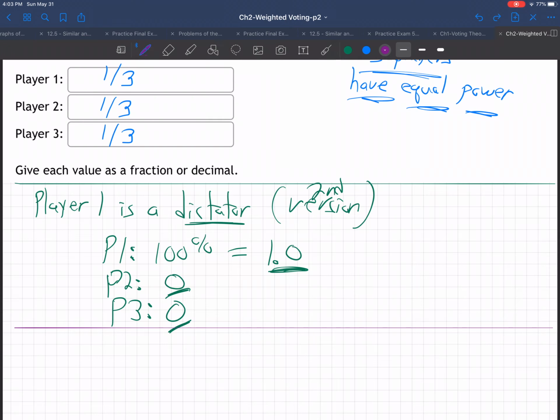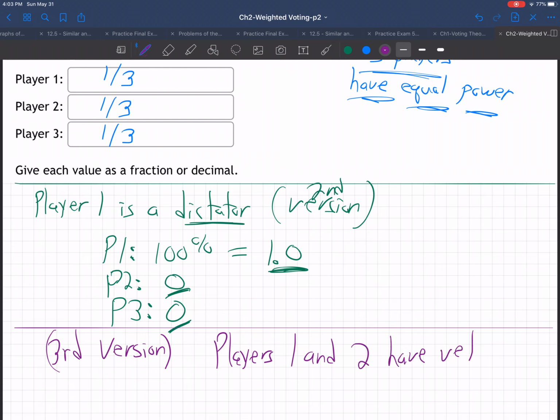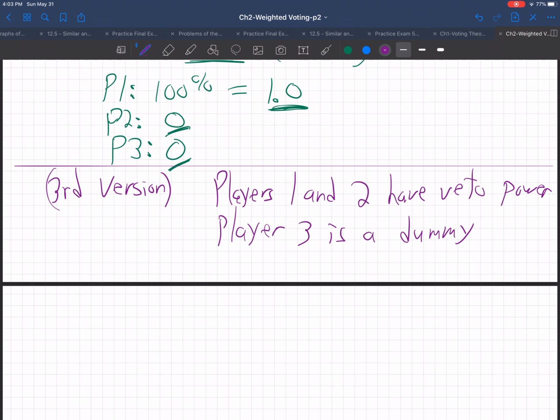So let me show you that. So the third version of the question is that players 1 and 2 have veto power and player 3 is a dummy. So if players 1 and 2 have veto power and player 3 is a dummy, how is the Banzhaf power going to break down in that situation?